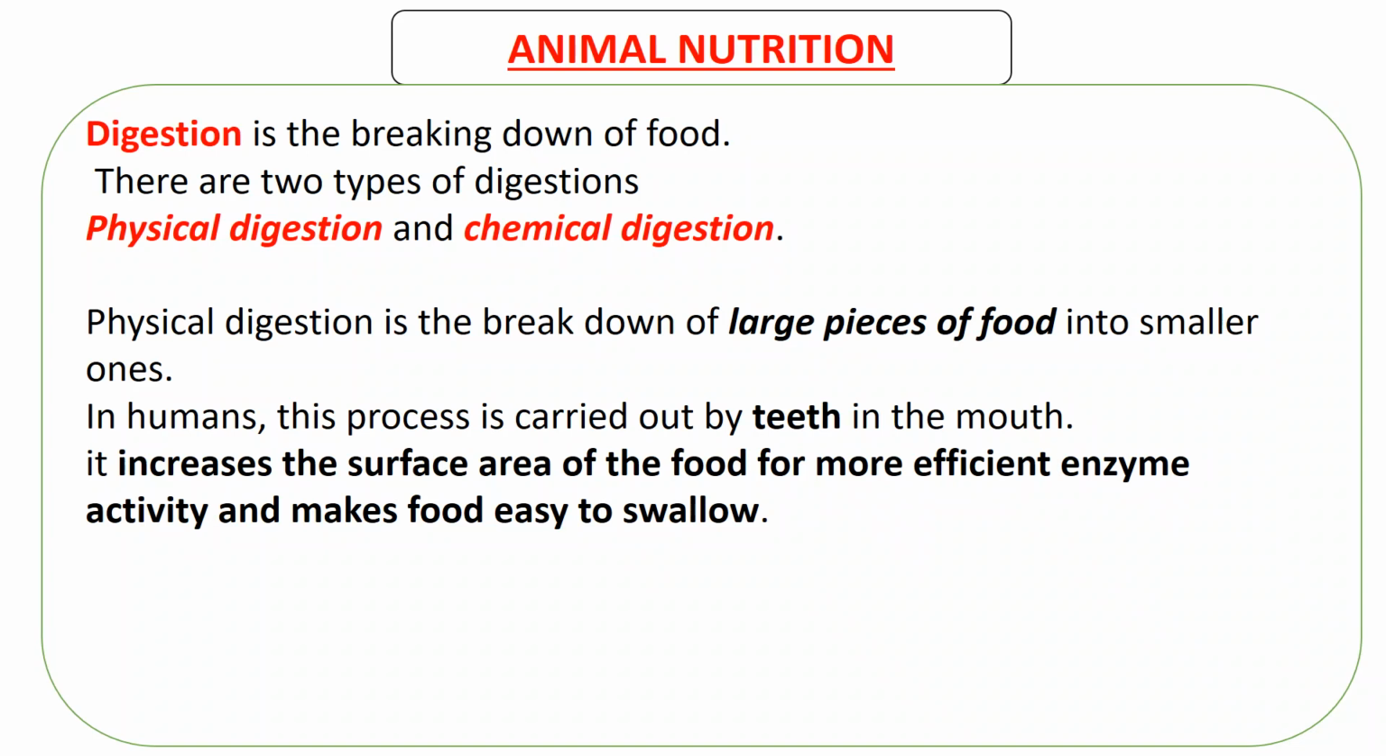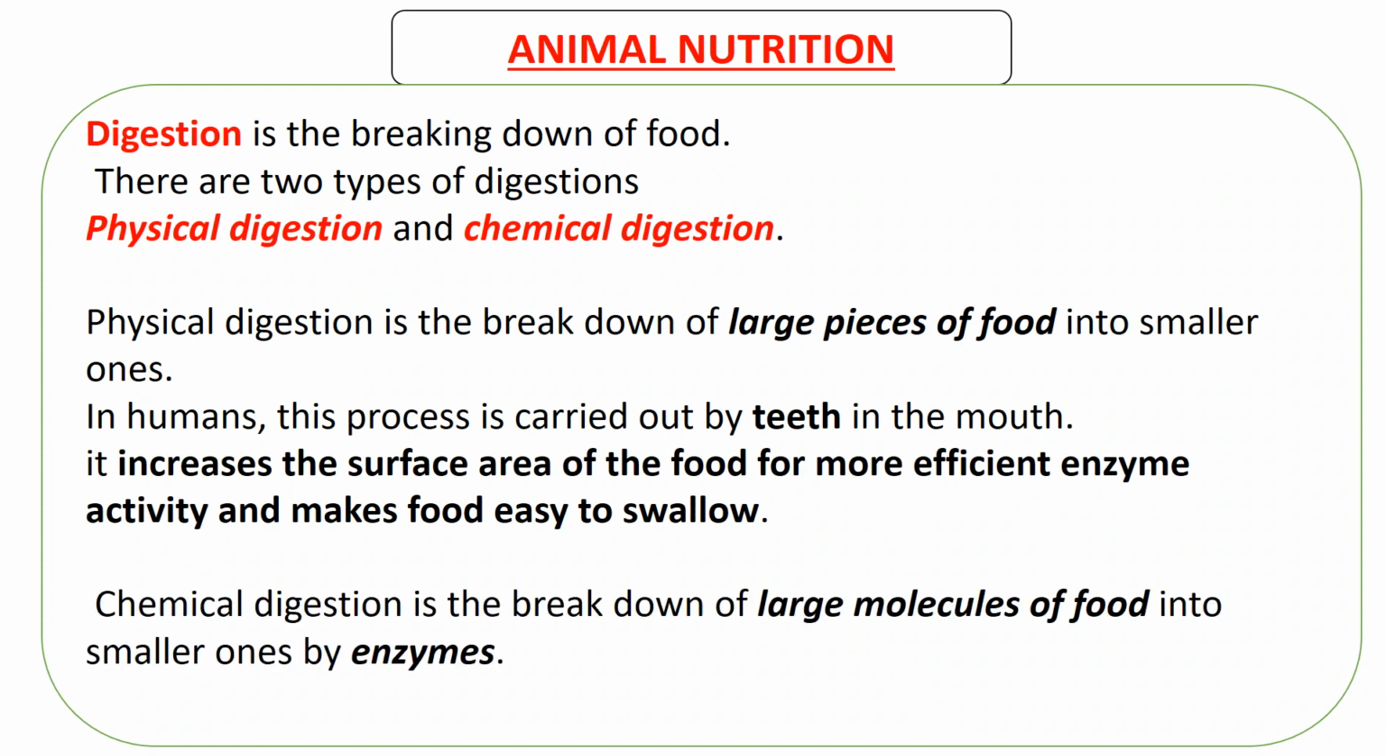But if it's just one lump, then the number of substrate is smaller, which is just 1 in this case. So it has to be broken down into smaller pieces so as to increase the surface area. When something is big and you break it down into smaller pieces, we say the surface area has been increased because more of it can be worked on in a given time. So the whole purpose of physical digestion is to increase the surface area of the food for more efficient enzyme activities and also to make food easy to swallow.